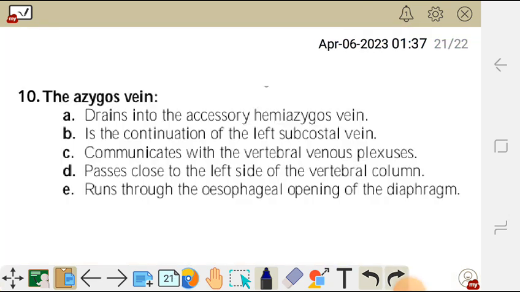So the azygous vein communicates with the vertebral venous plexus, okay, and it runs through the aortic, not the esophageal opening, but the aortic hiatus of the diaphragm. And then from there, it doesn't drain into the accessory hemiazygous, but it drains into the superior vena cava. So the correct answer is C. It communicates with the vertebral venous plexus. These plexuses are the ones which drain the vertebrae bones or the vertebral column. Those are called the vertebral venous plexus. They communicate with the azygous vein. So the correct answer is C.